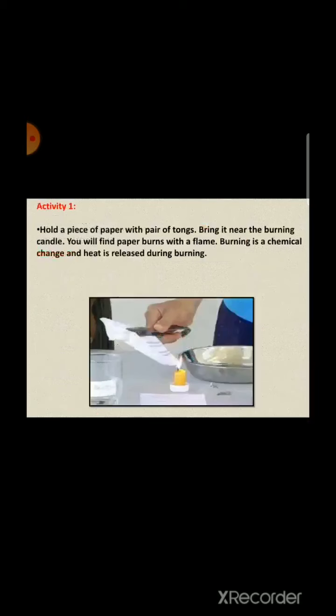Now, we will do an activity to understand the process of combustion. Hold a piece of paper with a pair of tongs. Bring it near the burning candle. We will find the paper burns with a flame. It means burning is a chemical change and heat is released during burning.